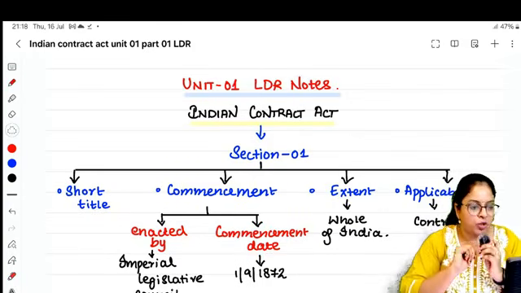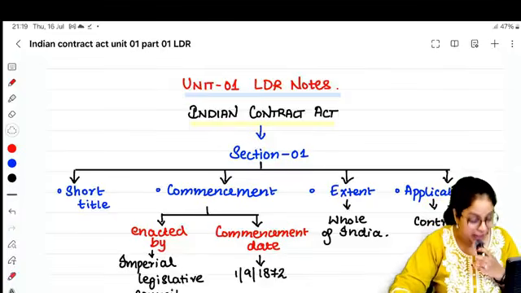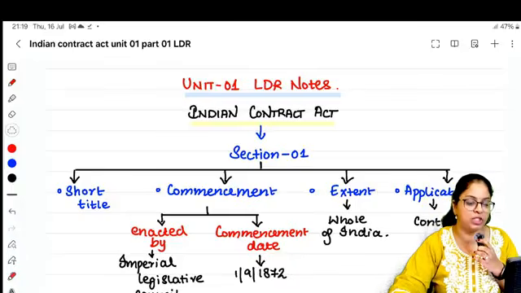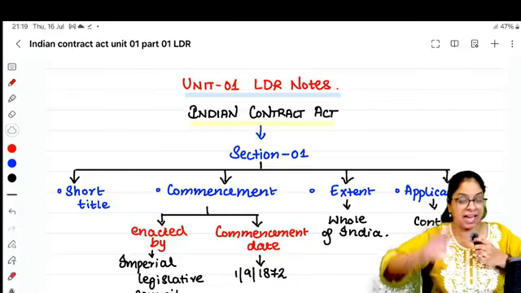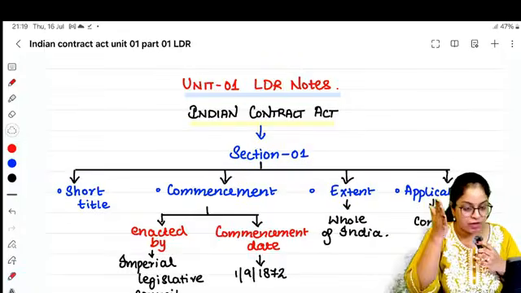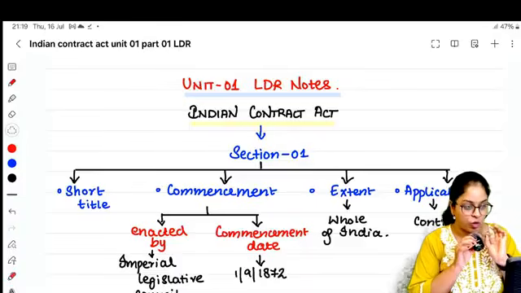Okay. So we are going to start with the revision of the Indian Contract Act 1872, one of the most important chapters of your CA foundation law, right? In the chapter 9 units, it's a lengthy chapter, but today we are going to focus on completing our unit number 1. That is going to be our primary focus, okay?